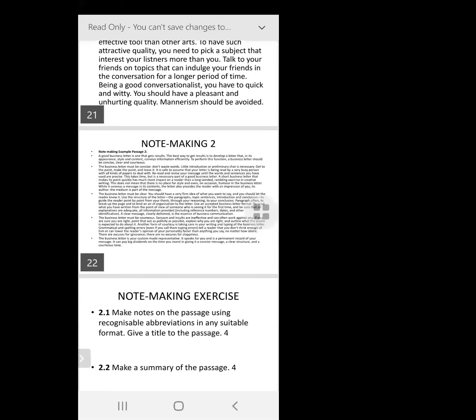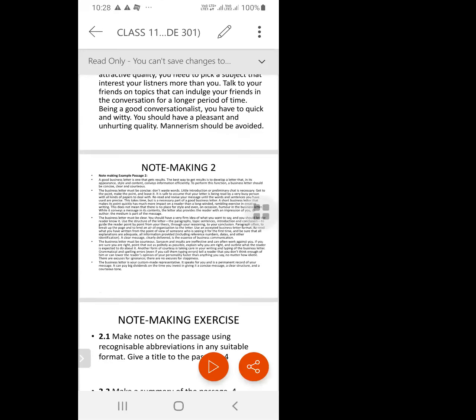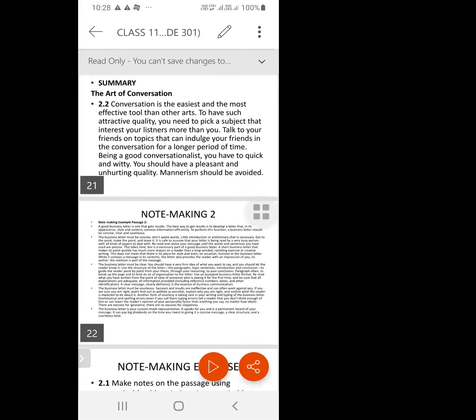If you haven't got a notebook, then I suggest that you keep a file and write note-making passages only on sheets of paper. Make sure you write your name, roll number, class, and section, so it's easy for us to give you the marks for your internal assessment.